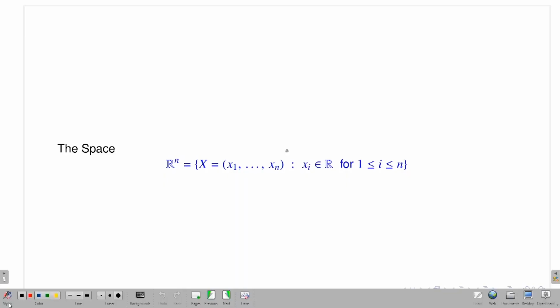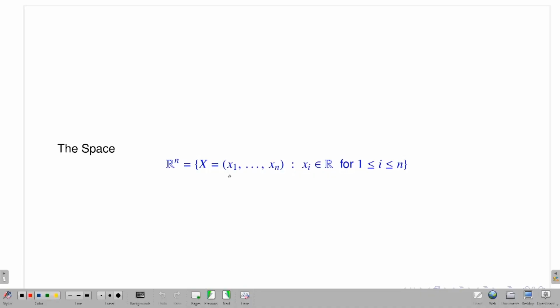So, the space Rn is the collection of n-tuples, where the components x1, x2, ..., xn come from R, and it is the collection of all such tuples. I will denote a point in Rn by capital X, where the components small x1, small x2, ..., small xn come from the real line.